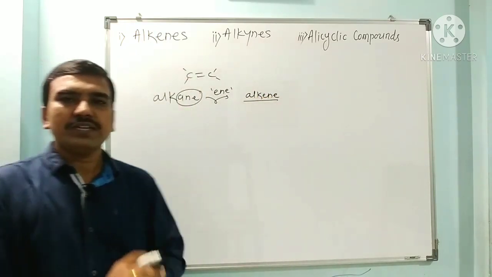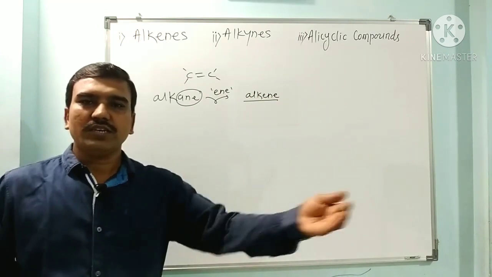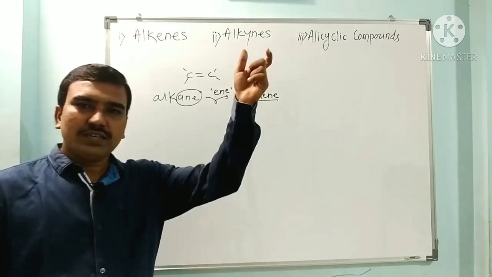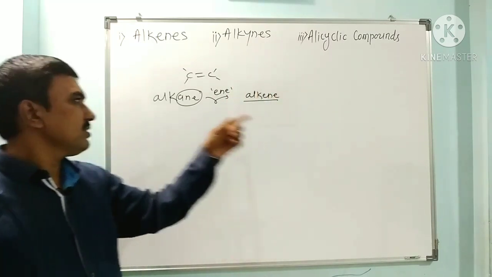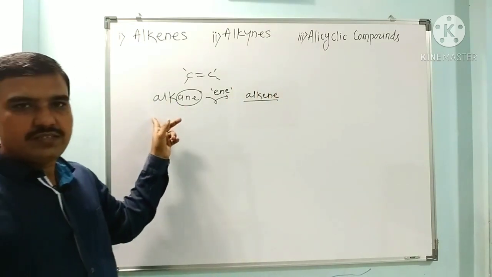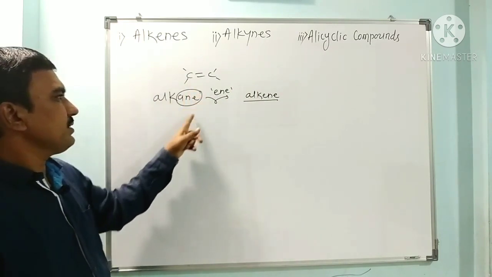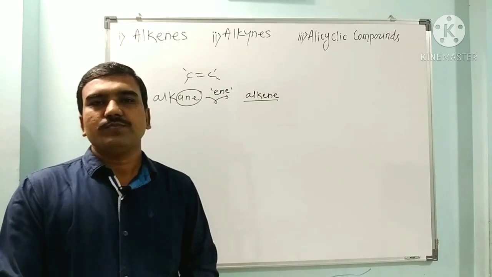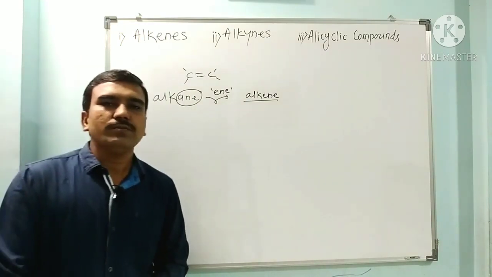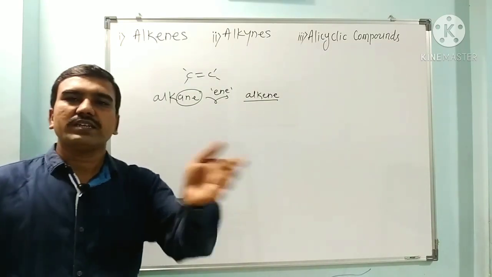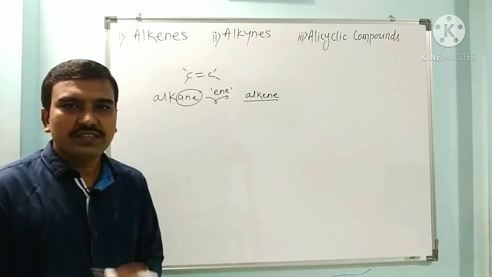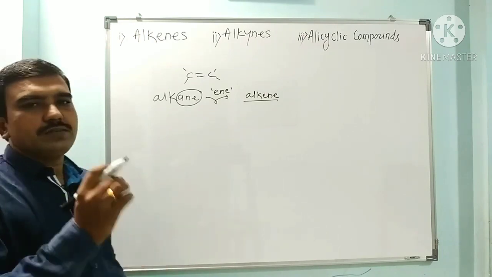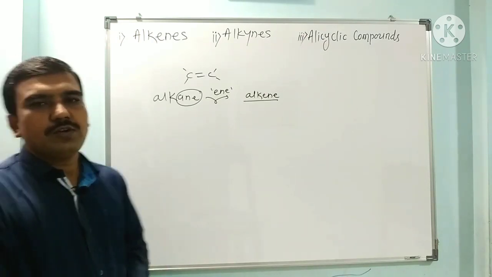Count the number of carbon atoms in the longest chain containing the double bond and select the corresponding parent hydrocarbon alkane, then replace the last suffix -ane with -ene to convert it into an alkene. In this way we name alkenes by selecting the longest chain of carbon atoms containing the C double bond C. Now we have to see some simple rules of nomenclature.